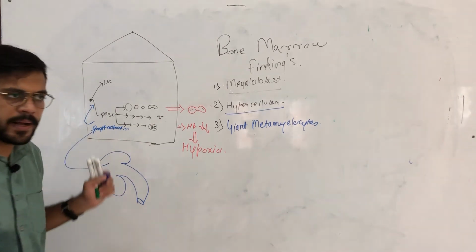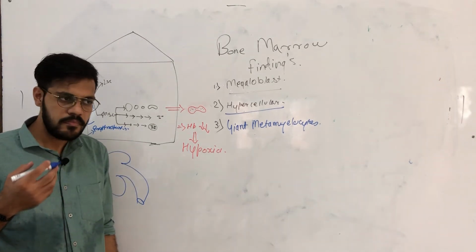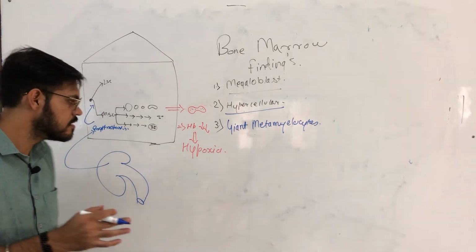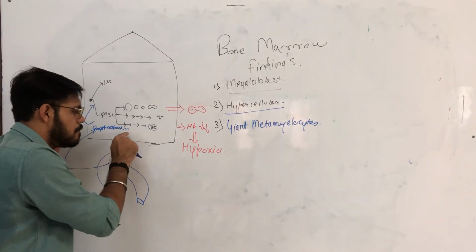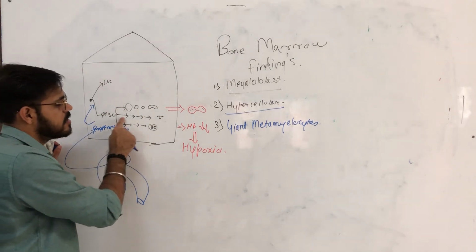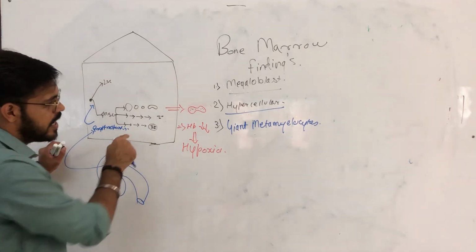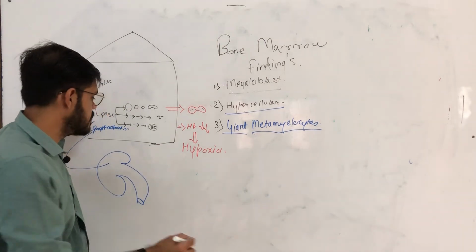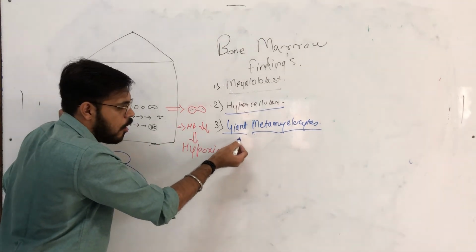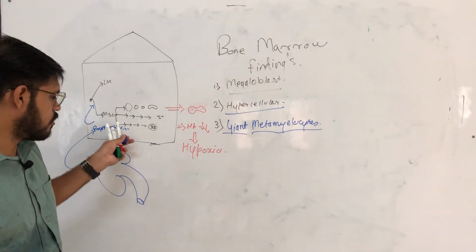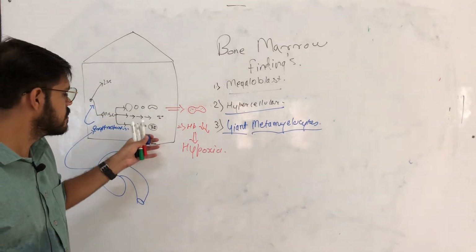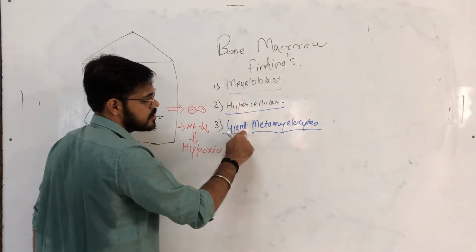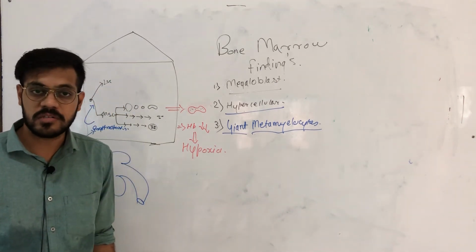In this granulopoietic pathway there are many types of precursor cells such as myelocytes, metamyelocytes, and band cells, and due to this megaloblastic reaction there is production of giant metamyelocytes.